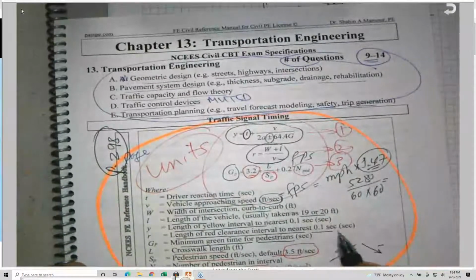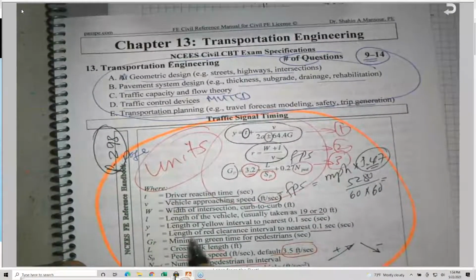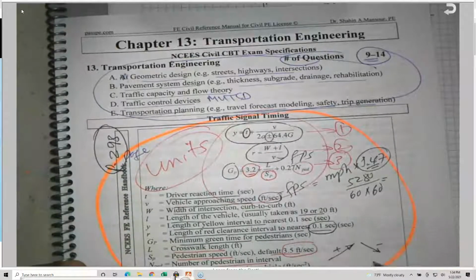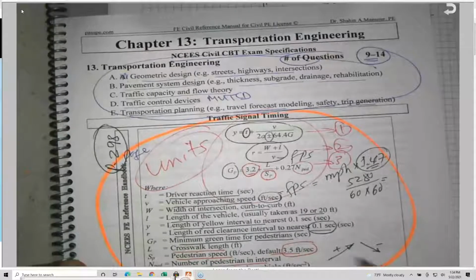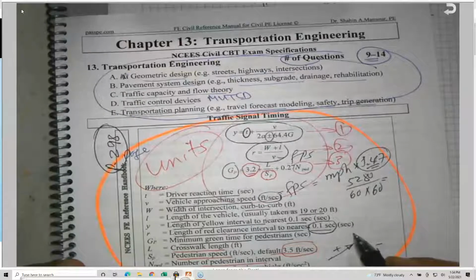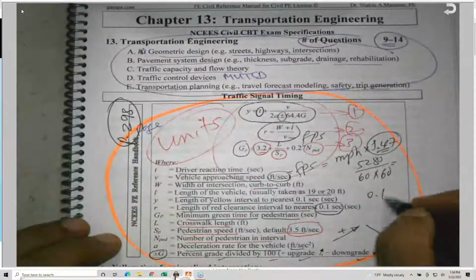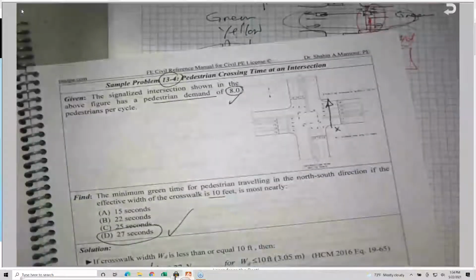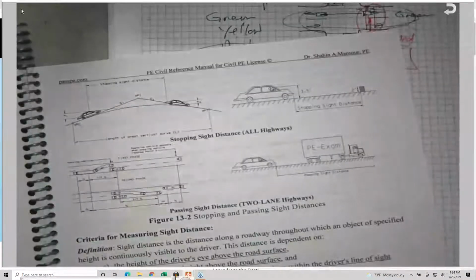Normally, all the equations give us some kind of guideline for rounding. If you go back to the first page, they said, for example, for R, the length of red clearance, to the nearest 1/10 of a second. So if rounding is recommended, normally here it is, the yellow interval to the nearest 1/10 of a second. So normally they give us the accepted rounding, or the normal rounding.